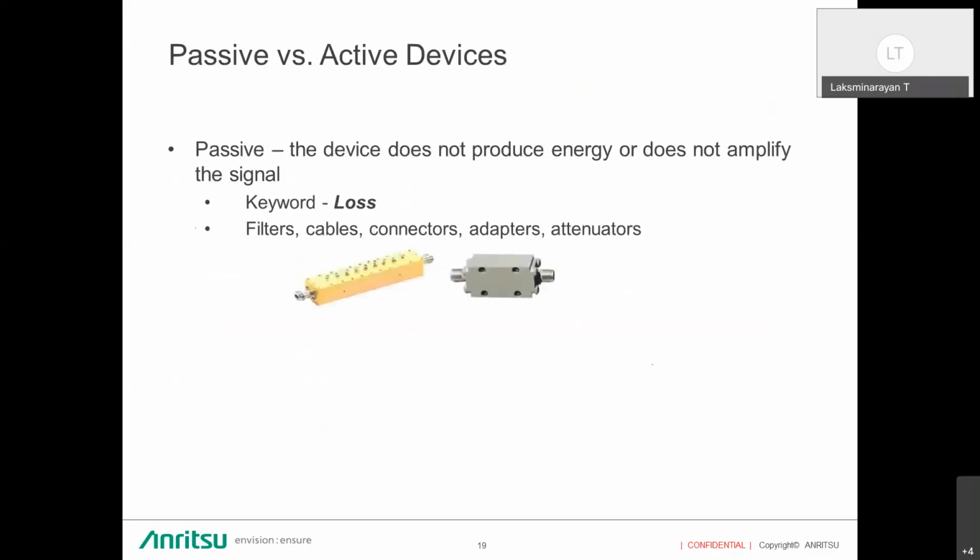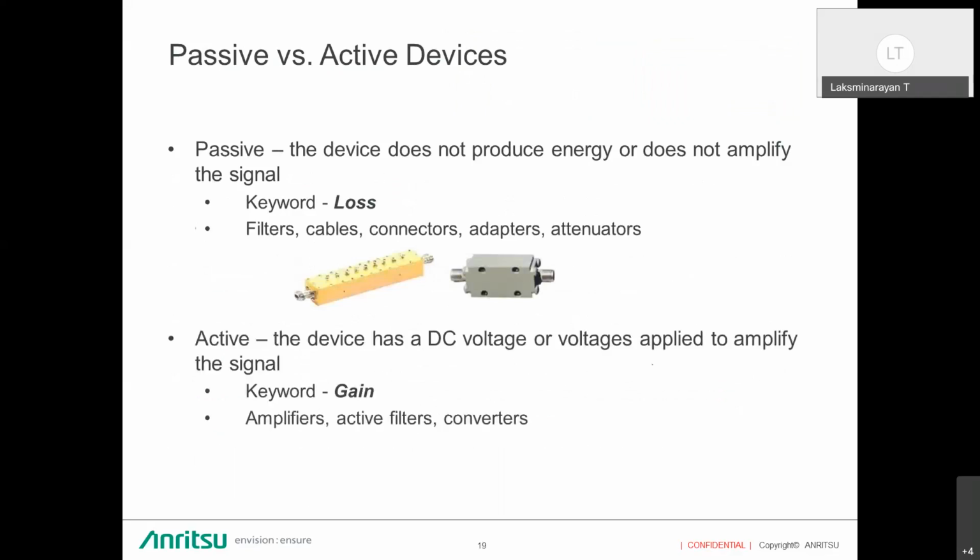So what are passive and active devices? Passive devices do not produce any energy and do not amplify the signal, which gives only the loss or some response of the signal or the device. So the keyword is loss, for example filters, cables, and connectors.